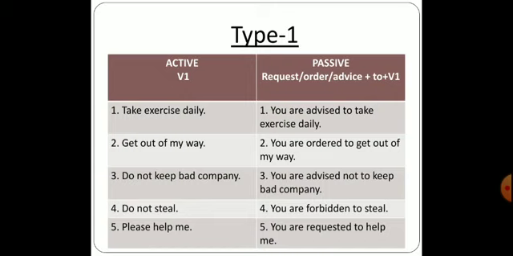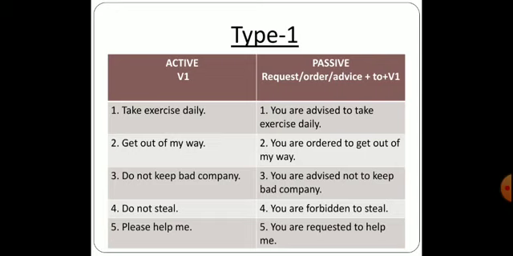But when you are changing it into passive, you are supposed to remember that request, order, advice, everything is there. There we are supposed to use to. Yes, you might have learned this in direct and indirect also. Whenever we change into imperative, you are supposed to use to. The same rule applies over here also, that along with the request, order or advice, you will be using to plus the verb's first form only. You will not be changing this into the verb's third form. No past participles could be used.